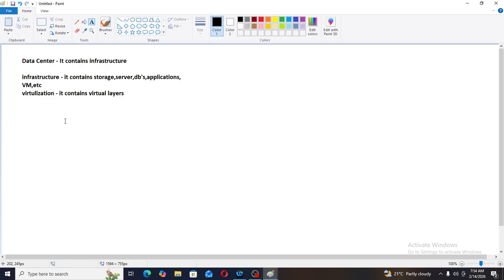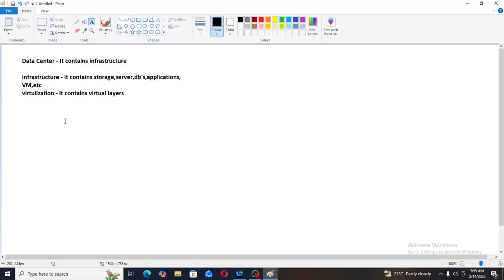Now if any issue comes in an AWS service, do we need to worry about it? The answer is no. If there is any issue, like a storage issue or network issue, or any DB is not working or any application, do we need to worry about it? No, because AWS will fully manage all those things.